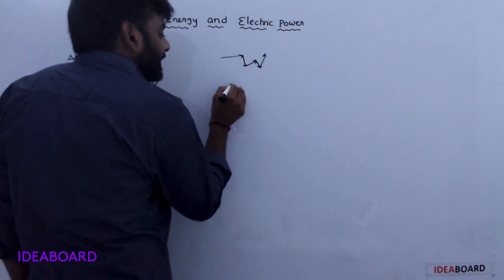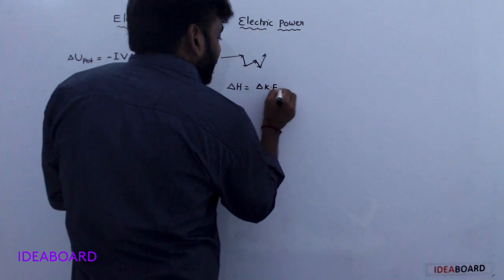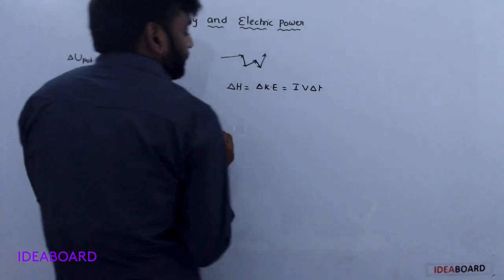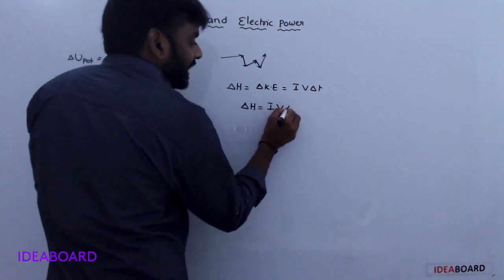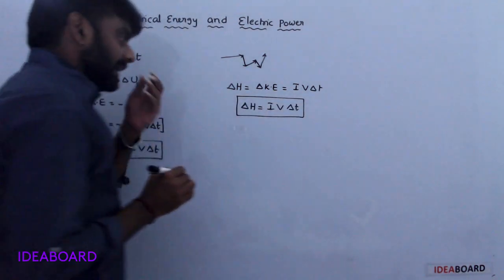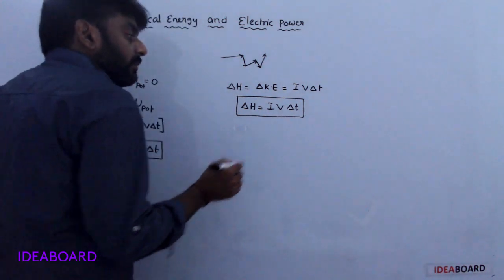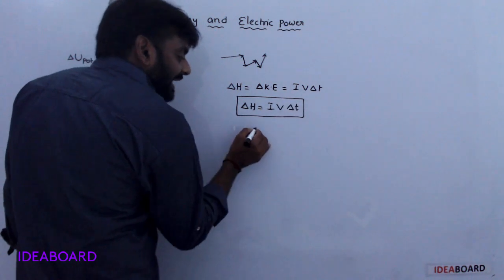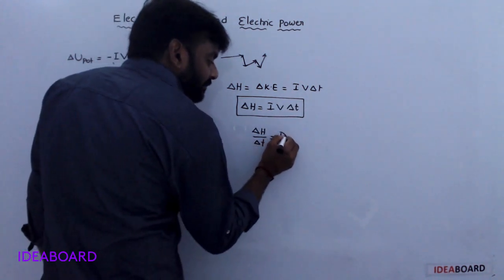Heat energy delta H is equal to delta KE is equal to I V into delta T. Electrical heat energy you simply write as I V delta T. Now, energy dissipated per unit time is nothing but power.